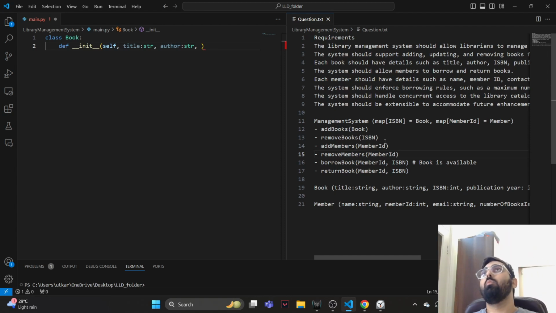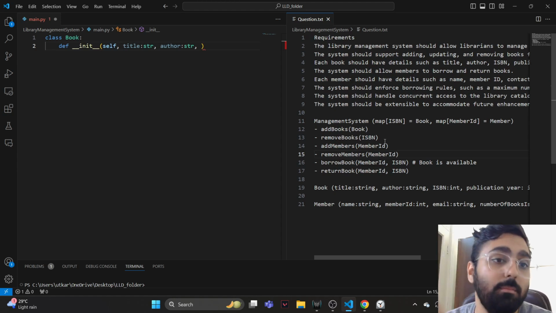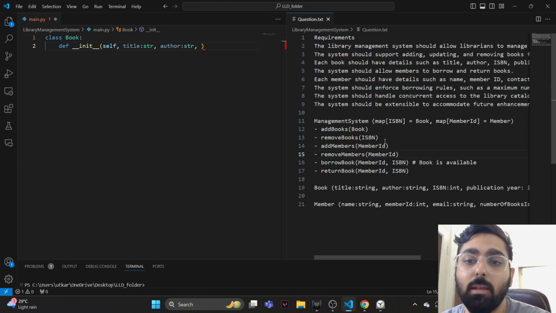If we look at the user journey of when that book is created, I think the librarian adds a book to the system, and it definitely makes sense for the librarian to give the ISBN number, and then the system can call some API of the international book registry, wherever we can check whether that ISBN number exists or not.